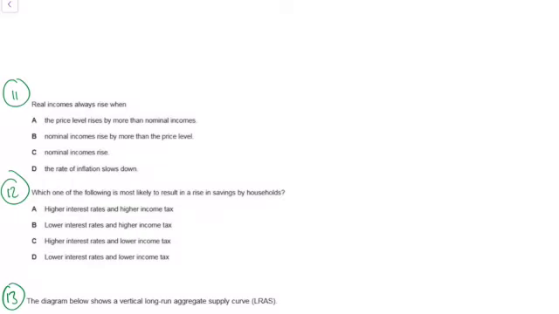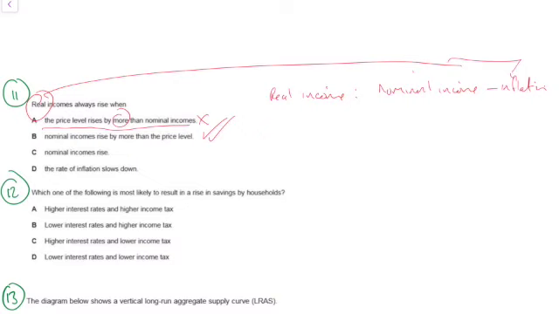11. Real incomes always rise. So your real income is your nominal income adjusted for inflation. So it's your nominal income minus inflation. If the price level rises by more than nominal incomes, that's reduced real income. If nominal incomes rise by more than the price level, well, that's fine, and that's it. So you just have to understand that real income is to do with inflation, which is to do with price levels. So therefore, the right answer is B.